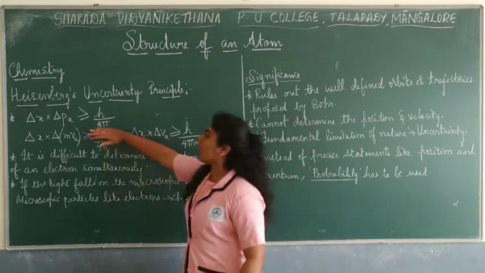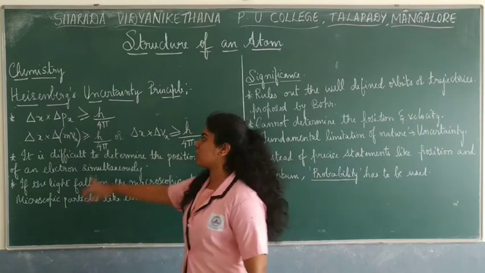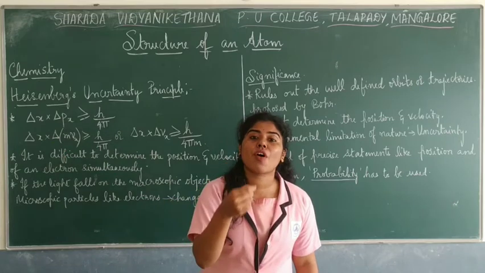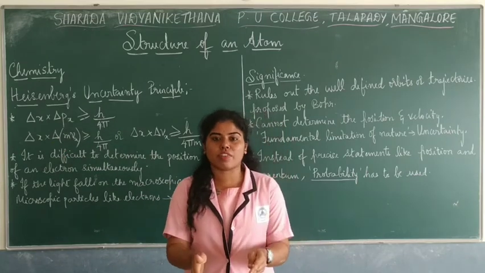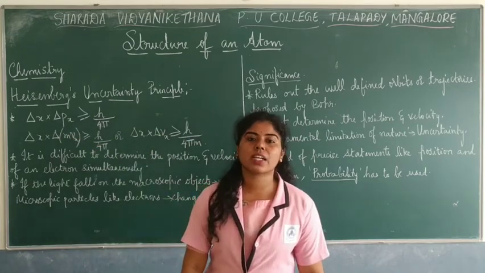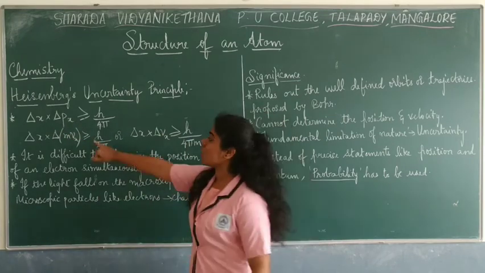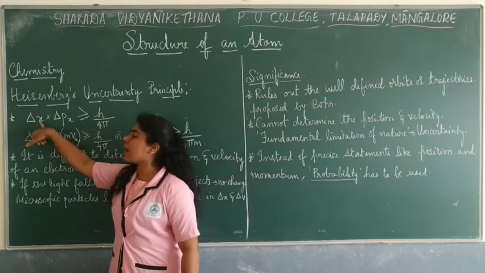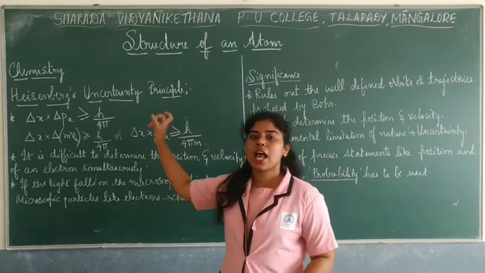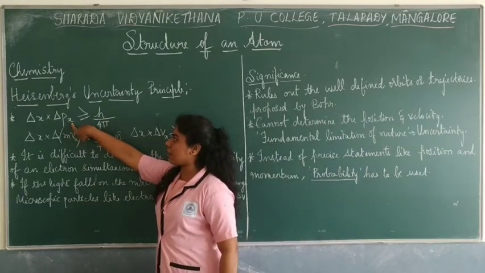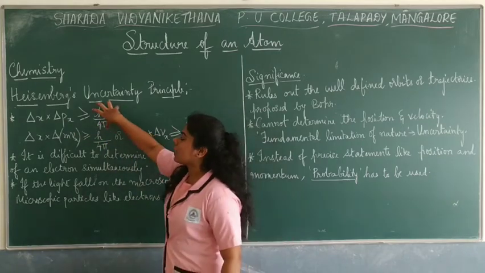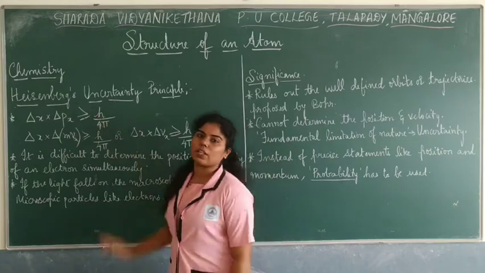But when we compare it to Heisenberg's uncertainty principle, here he gives that delta x means the exact position of a particle, and delta px is momentum, which you have studied in de Broglie's equation. Momentum is p, and delta x is the position, or the change in position, so that's why it's given as delta. So delta x into delta px is greater than or equal to h by 4 pi. It must be greater than or equal to this value.